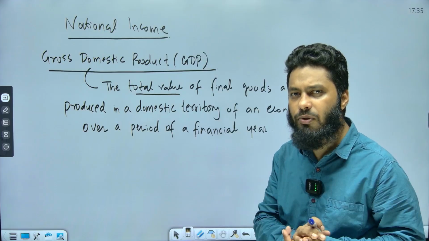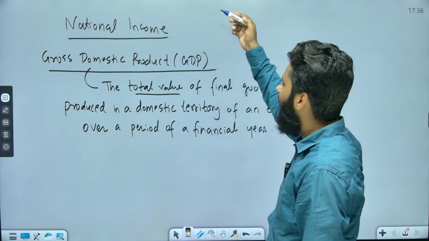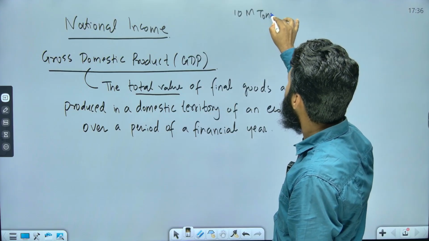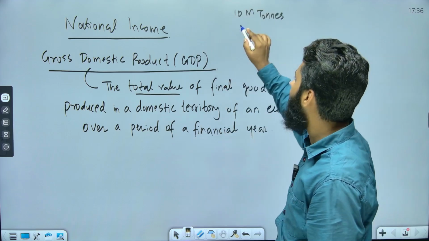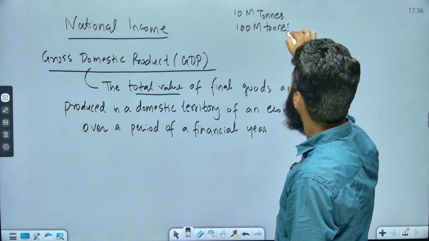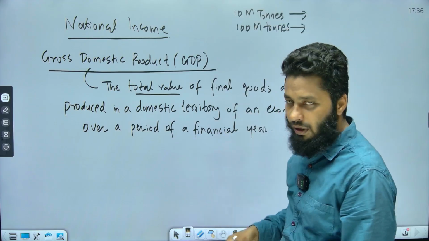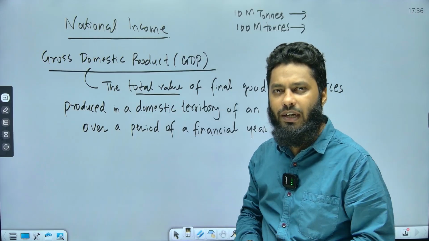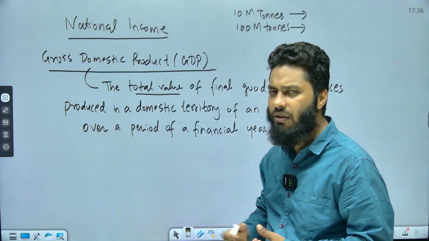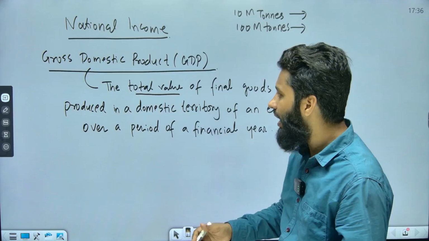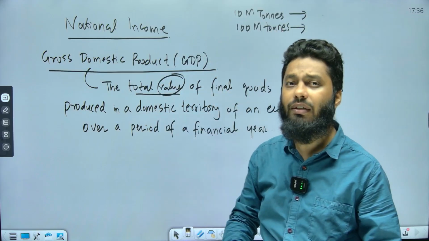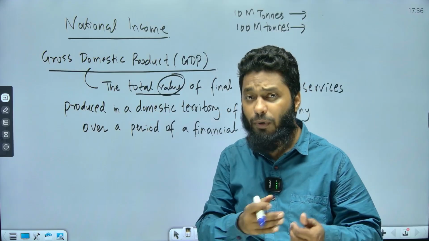For example, it is 10 million tons of wheat, or maybe 100 million tons of rice, right? So in absolute quantity also we can understand how much goods have been produced, and for that matter how much services have been produced.